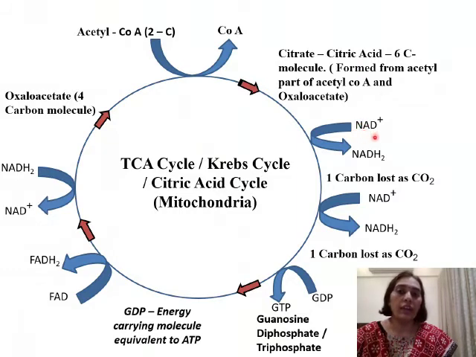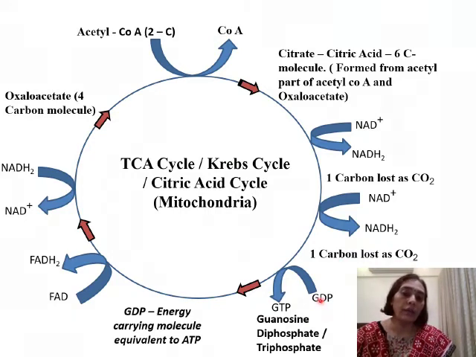Further, we find that NAD plus is getting converted into NADH2, that is reduction is taking place, addition of hydrogen. You can see here from NAD it has changed to NADH2, so it is reduction, that is addition of hydrogen. Further, one carbon is lost as carbon dioxide. Any metabolic reaction will involve the formation of waste products, so carbon is lost as CO2. Further, reduction takes place, NAD plus again gets converted into NADH2. Further, one carbon is again lost as carbon dioxide.